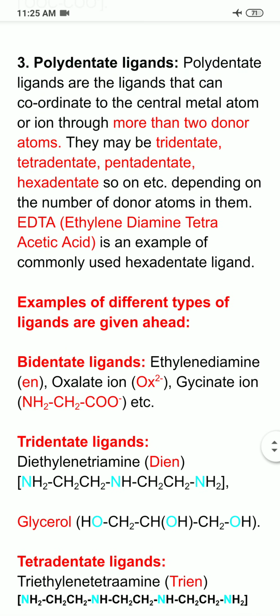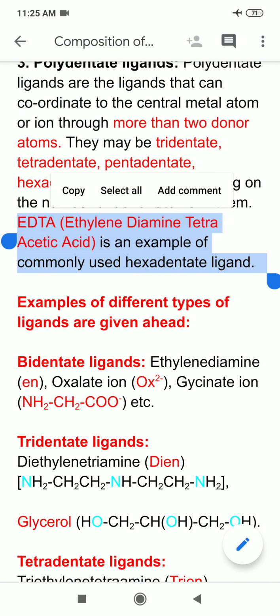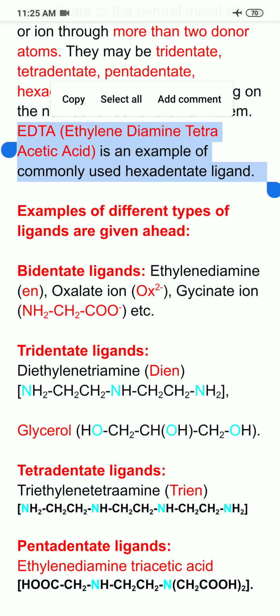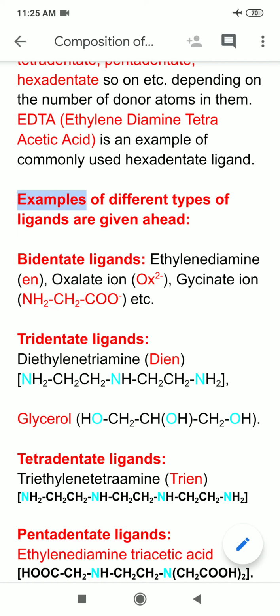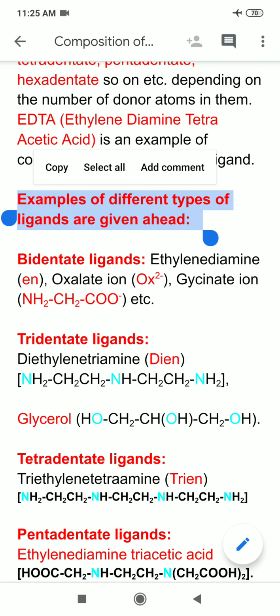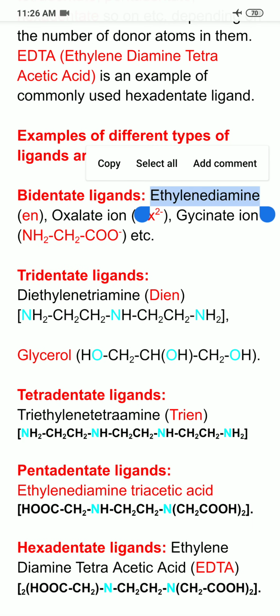But EDTA, meaning ethylene diamine tetraacetic acid, is an example of a commonly used hexadentate ligand. It finds various applications in purification of water, in medicine also. So I'm not going into those details, but now I am coming to examples of different types of ligands that we studied. That is, first of all, bidentate ligands. I told you earlier, ethylene diamine is an example of bidentate ligand, and in short it is written as small en.